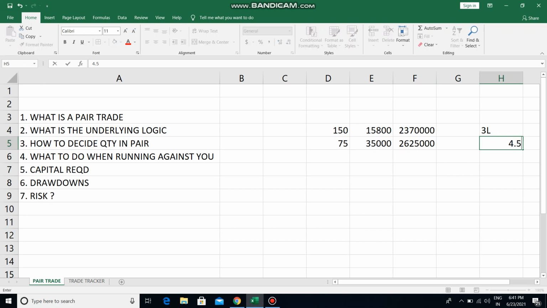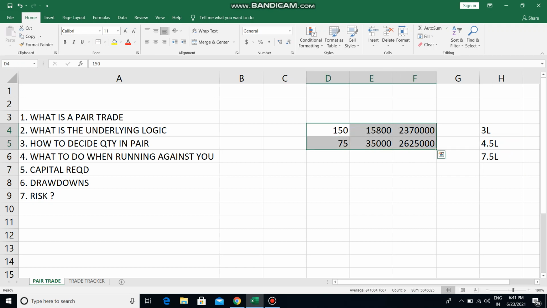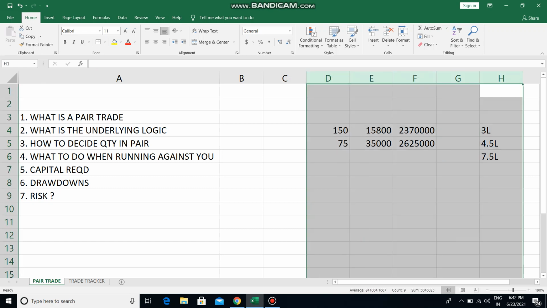Okay, which means total I need 7.5 lakh margin to do just one pair. Okay, so this again, pair trading, because we are trading with futures in multiple lots, it is not recommended for people with small capital. I would recommend that somebody who has at least 40 to 50 lakh capital should start doing pair trading. Anybody who has less capital should not try doing pair trading. This is my request and recommendation.